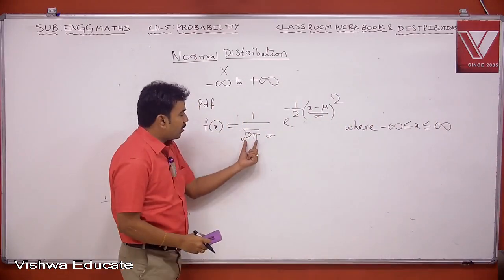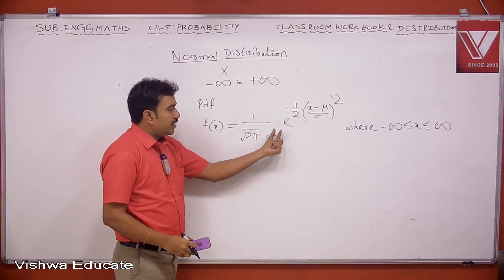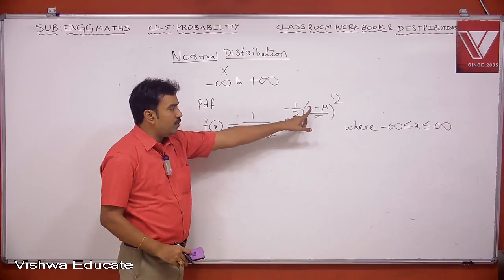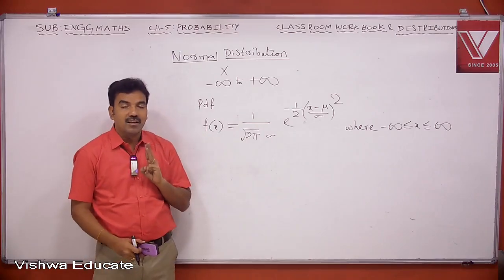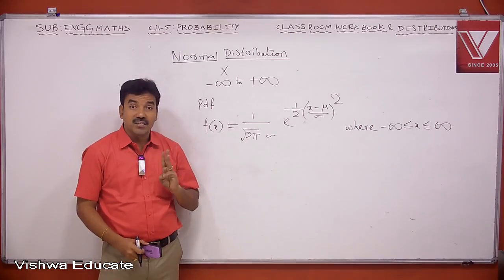This is the PDF in case of a normal distribution. This is the third distribution where the exponential function is involved.